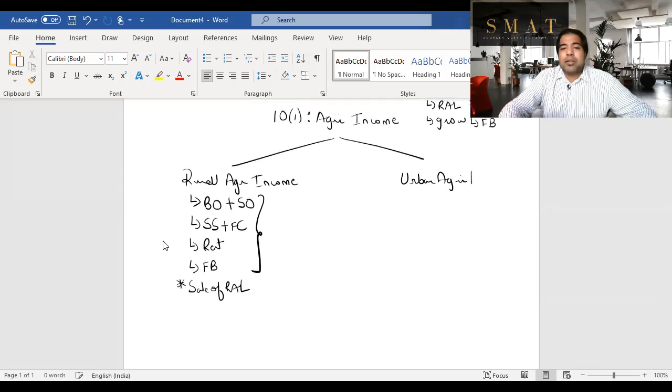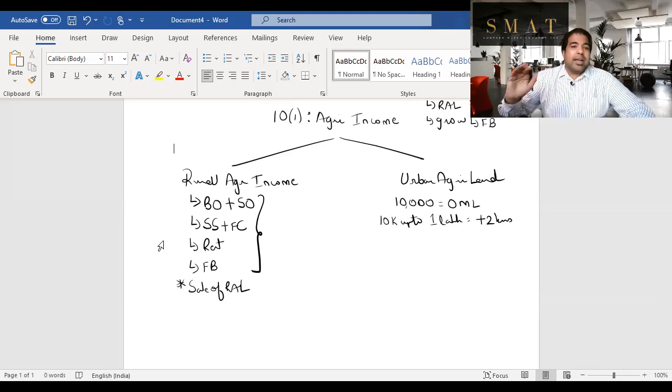and why does it matter whether the land is urban or rural. Guys, first, depending on population, if your town has a population of just 10,000, that means a very small town, then anything outside of the municipal limits is rural area, within that limit is urban. If your town is slightly bigger, that is more than 10,000, up to 1 lakh, then the town plus 2 kilometers, guys, is urban. Beyond that is rural. So we have to focus on any one. Guys, let's focus on beyond 2 is rural.